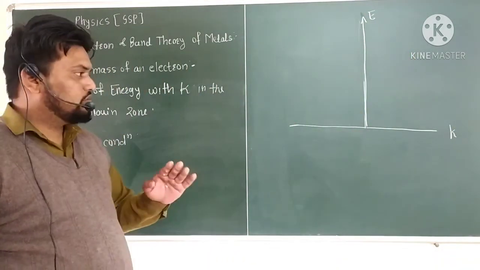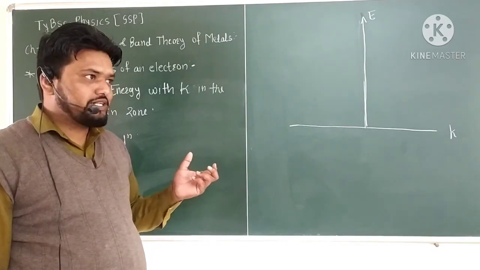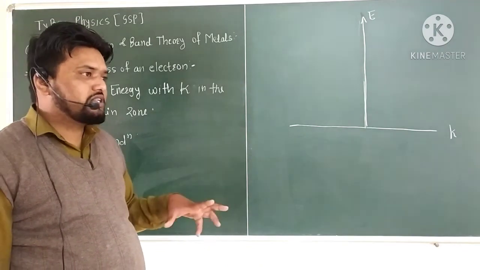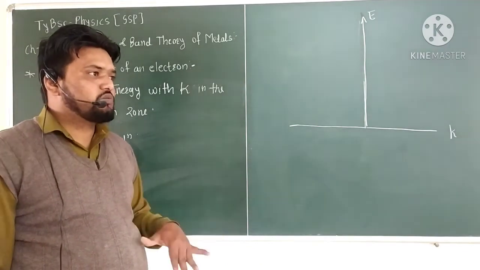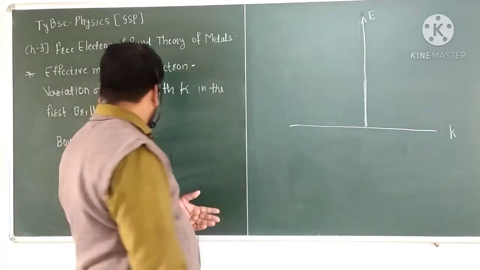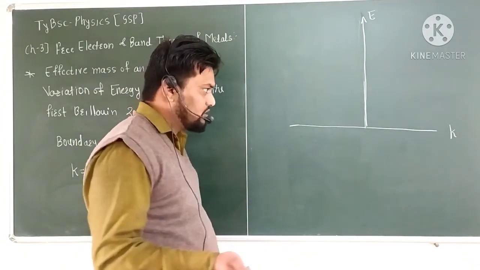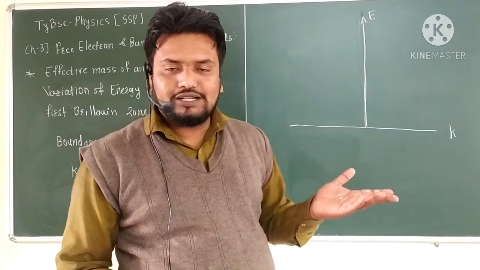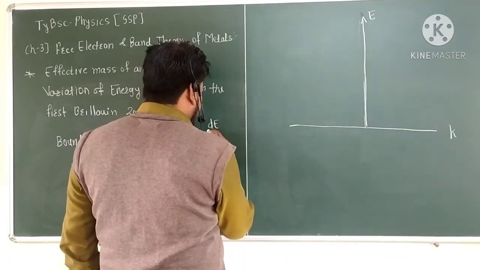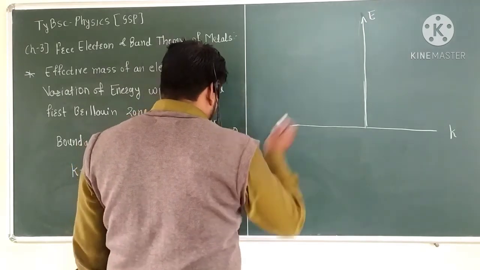For solving the equation, the first condition is that the first derivative dE divided by dk is equal to 0.